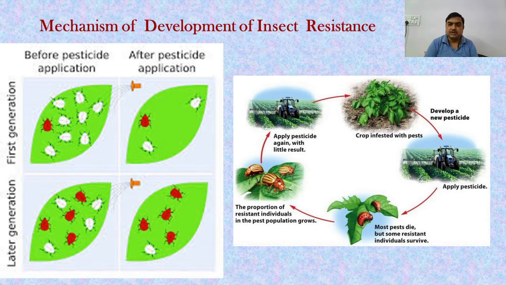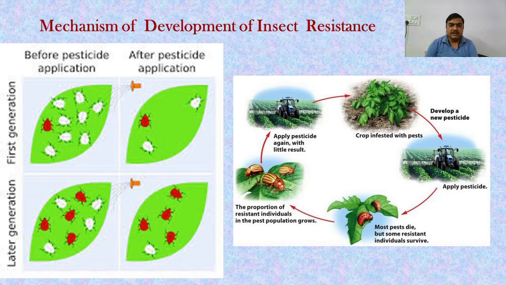When investment is getting higher than the benefits or output, we face economic damages as well as loss to the environment in terms of various drastic effects: biomagnification, bioaccumulation, and then secondary pest outbreak. So today we will discuss one component, the negative aspects of applying pesticides non-judiciously. This is the mechanism of development of resistance.